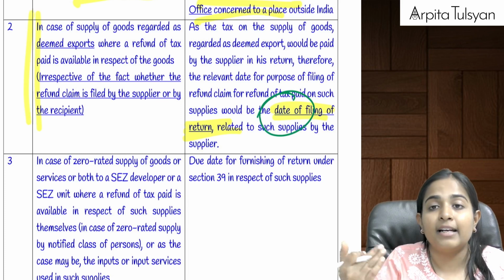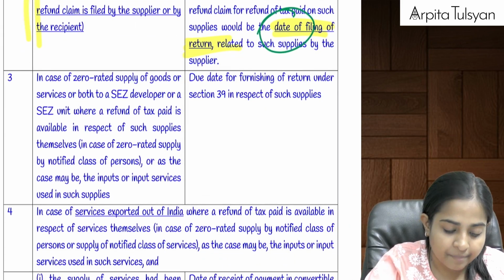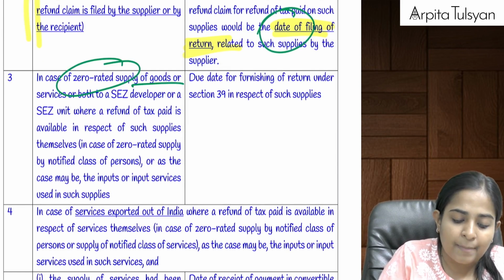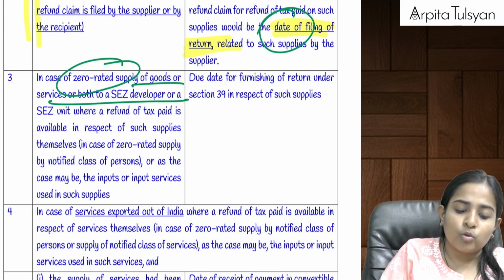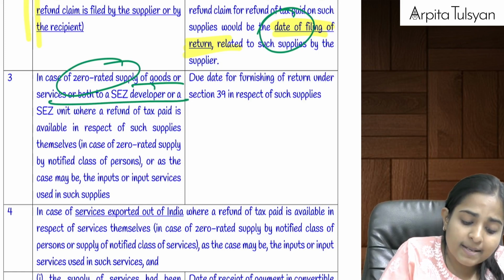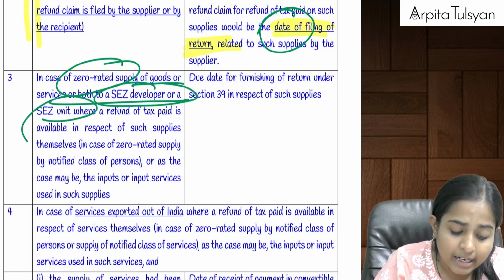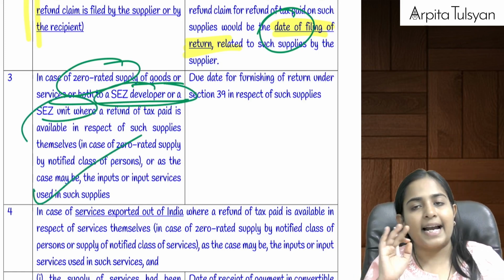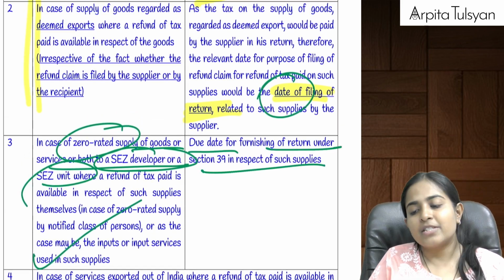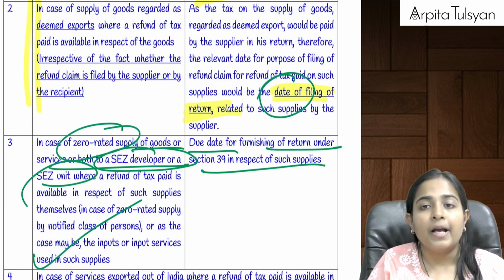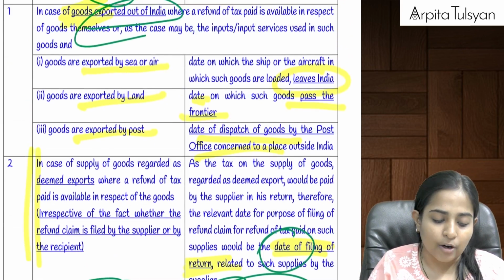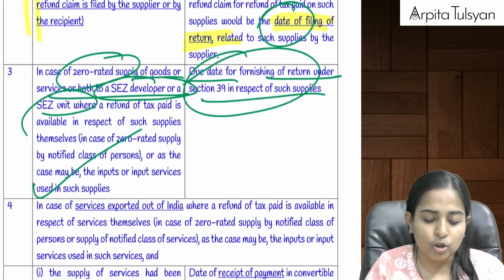Later we will see where the due date for filing the return applies. The next one is zero rated supply of goods or services, which means normal exports or supply to an SEZ developer or unit. In that case, the due date for furnishing the return applies: whenever we have shown it as a supply in whichever return, whatever was the due date of filing that return, from that day within a time period of 2 years, right?